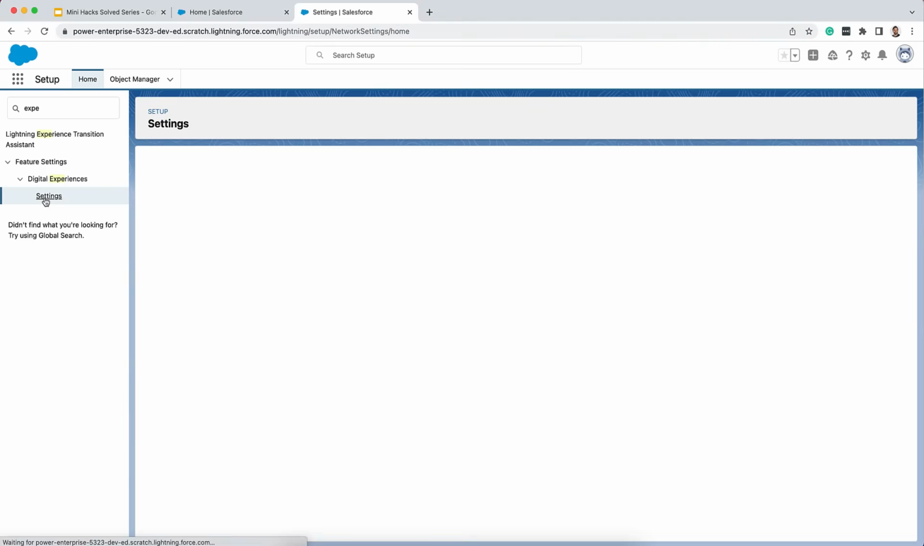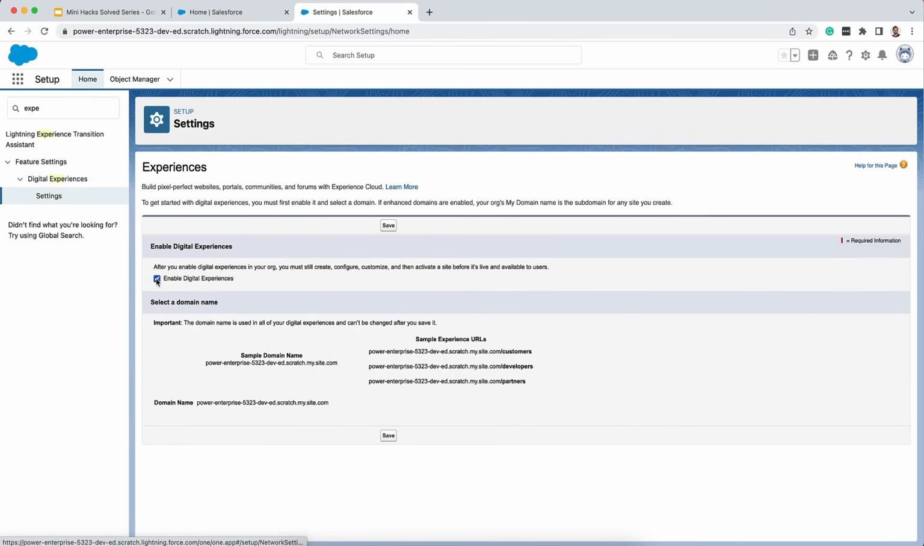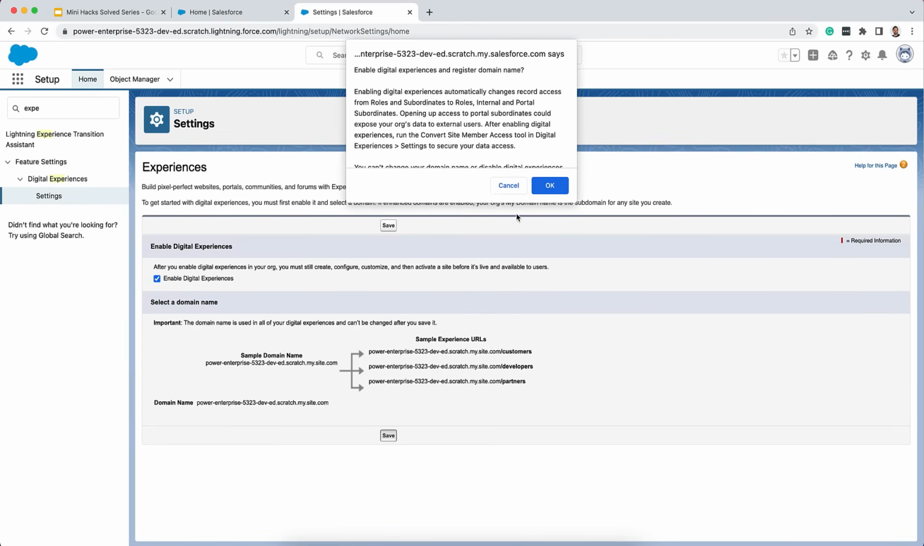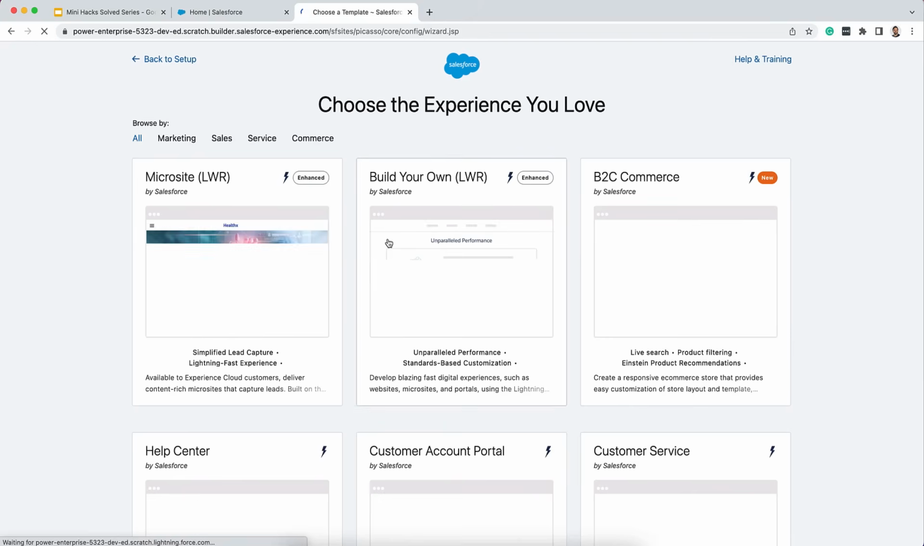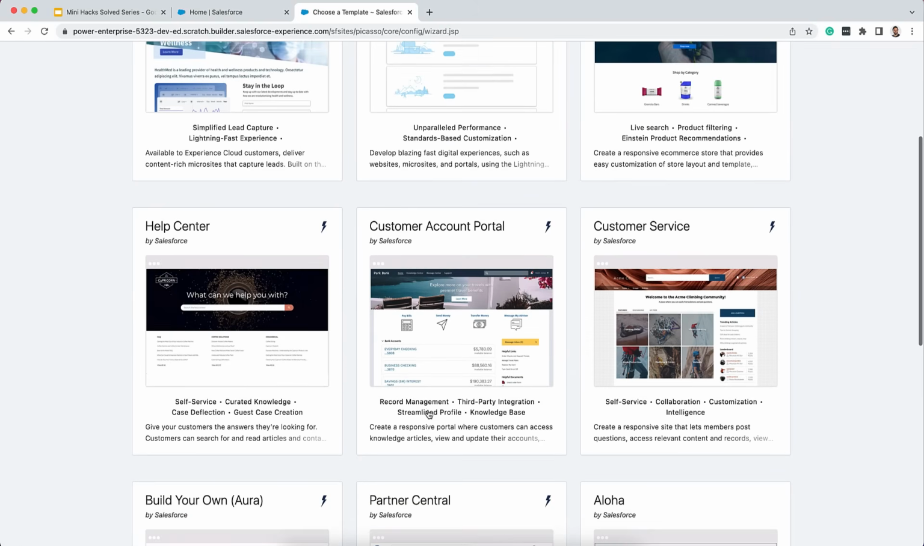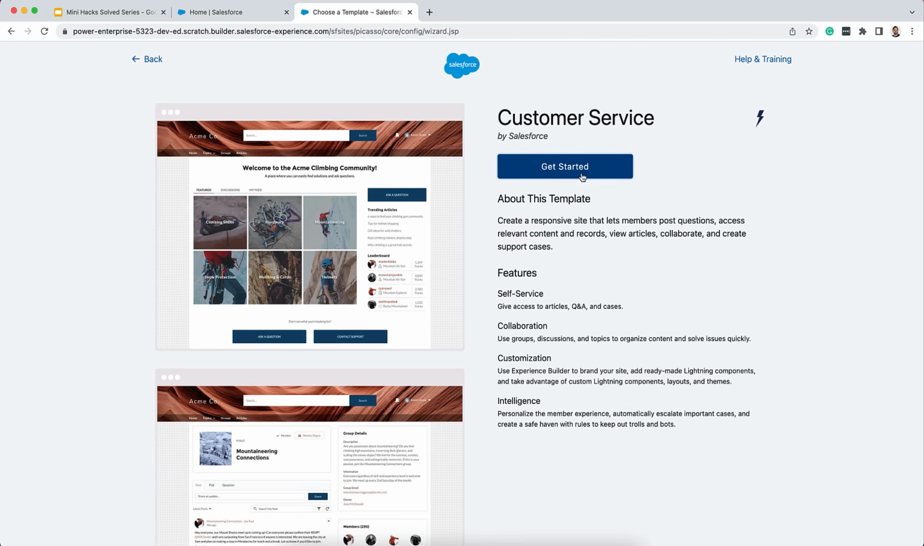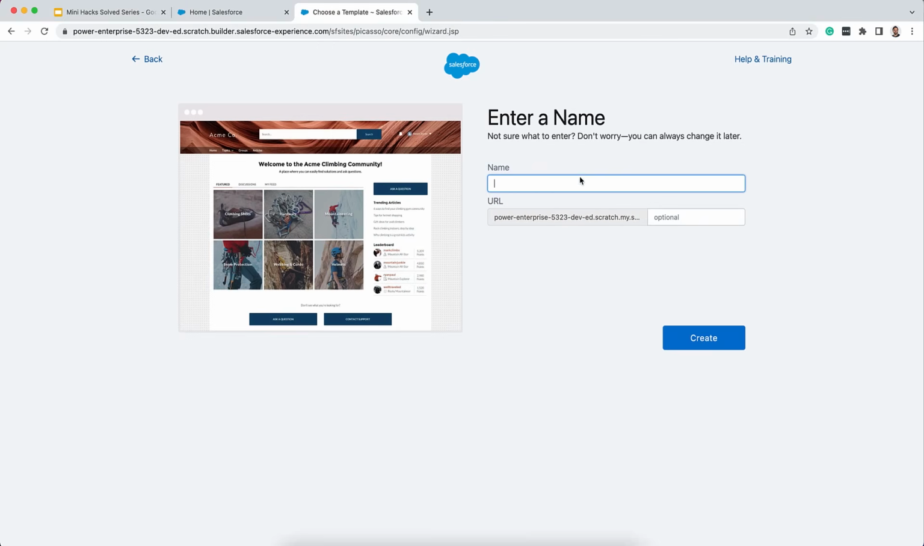Let's go to digital experience settings and enable digital experiences. So once digital experience is also enabled, you can create a sample site on which your chat bot is supposed to be shown. And there are no prerequisites for all of this. You can choose any template to create this site. So let me choose customer service because that's the closest thing for this use case. I'll just give it a name, demo.